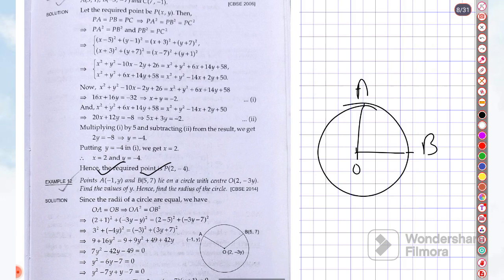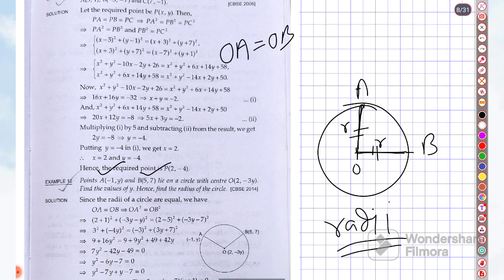Just simply you will see that this is radius r and this is also radius r. So these are the radii on the same circle, radii being the plural form of radius. Two radii of the same circle, so OA will be equal to OB. Now you take the square of this and use the distance formula. Then you will get it.